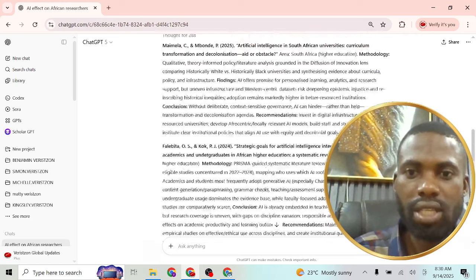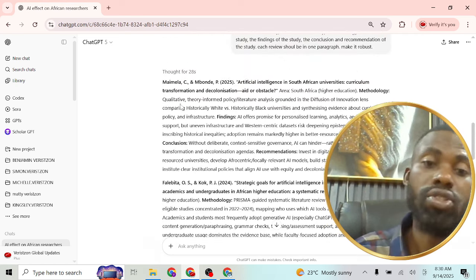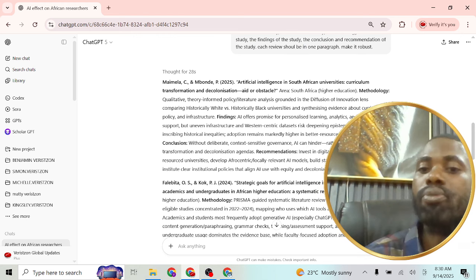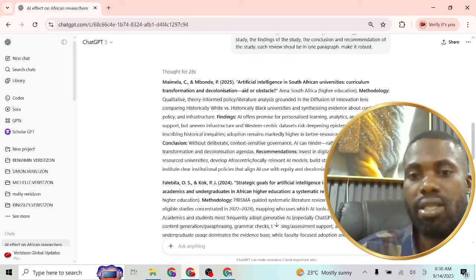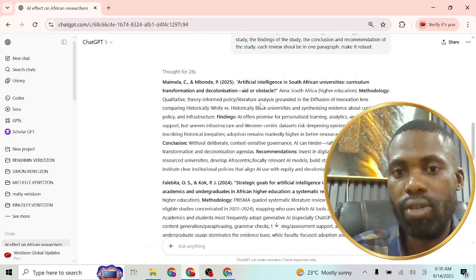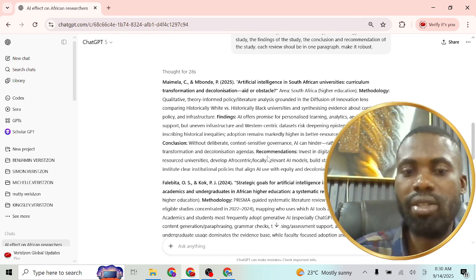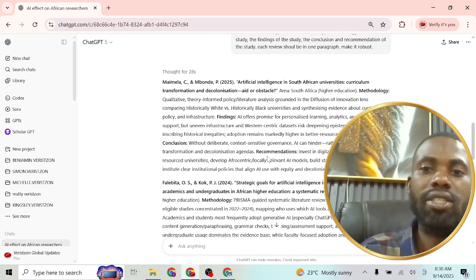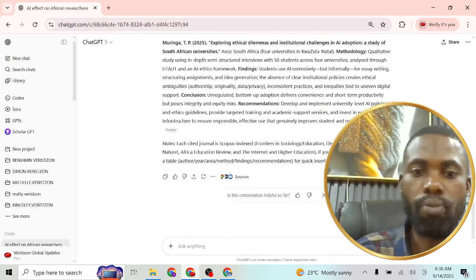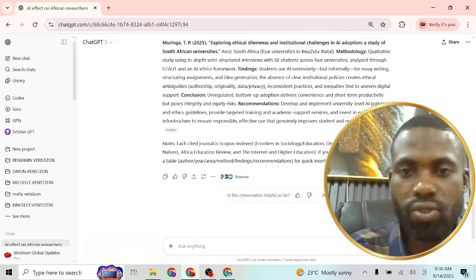Now, if you still check it again, they are not actually structured the way they should be structured. We cannot copy this thing like this and paste in the body of our research work. You can see, because inside it we have something like methodology, findings, they just discuss differently from the way I gave the instruction. So I will now give additional instruction.